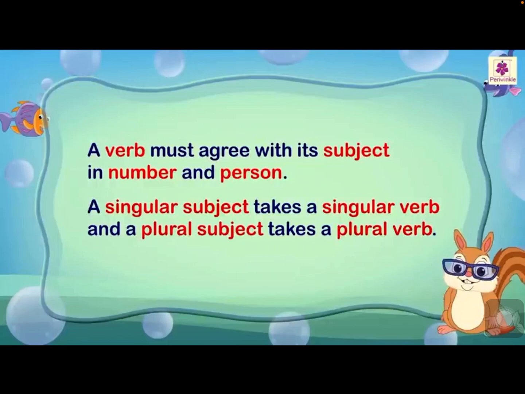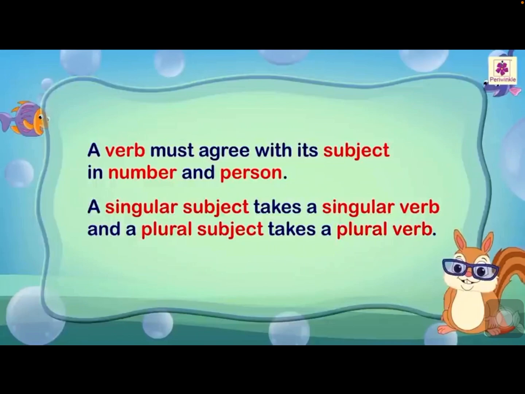Let us start. A singular subject takes a singular verb and a plural subject takes a plural verb. What is meant by singular and plural? We have learnt about a singular noun and a plural noun. Noun means the name of a person, animal or thing, well known to everyone. Singular means it denotes one, plural means more than one.